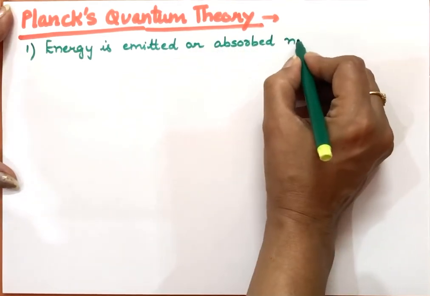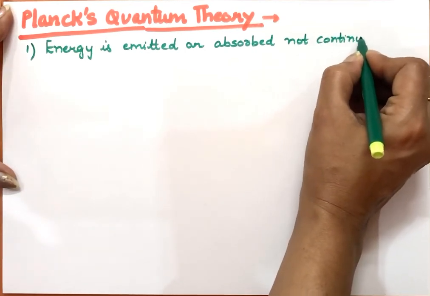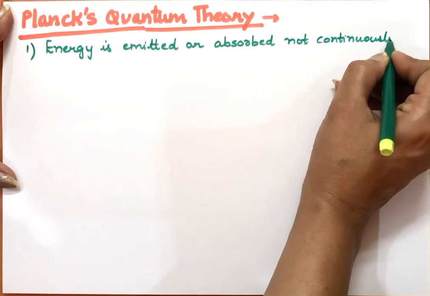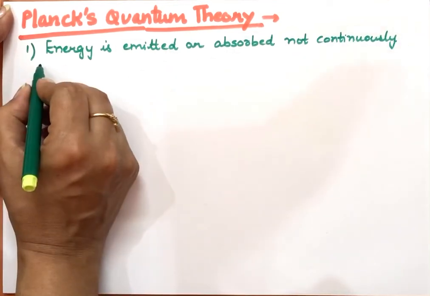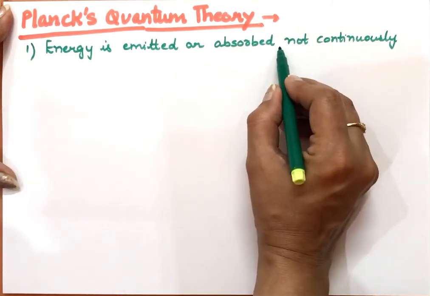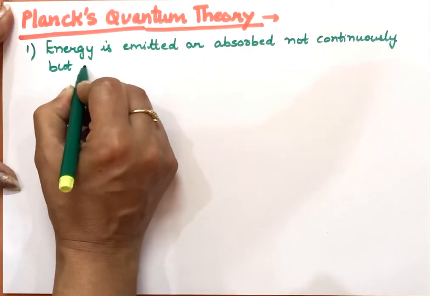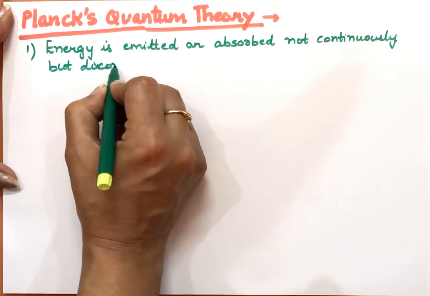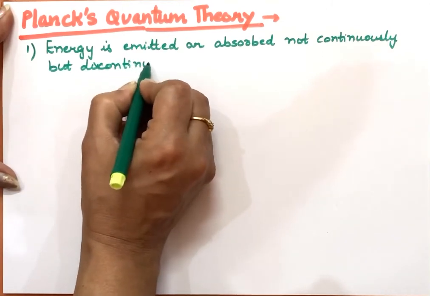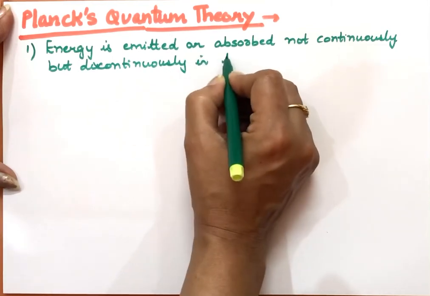by a substance not continuously. Electromagnetic wave theory says these radiations are emitted or absorbed continuously. But this theory says these are not absorbed or emitted continuously, but discontinuously. So first point of this theory only is contradictory with electromagnetic wave theory.